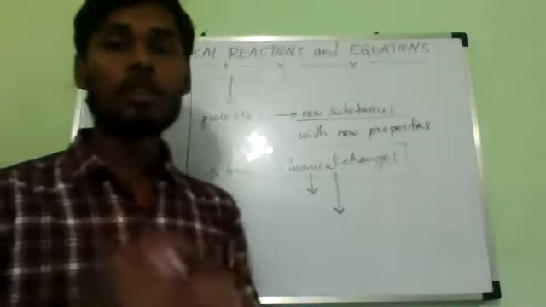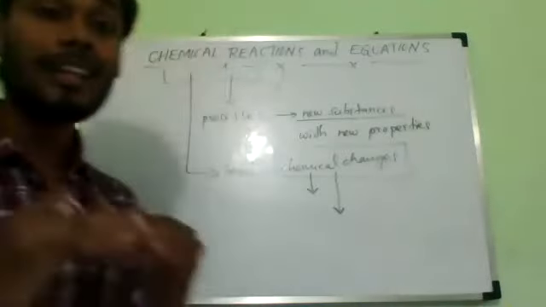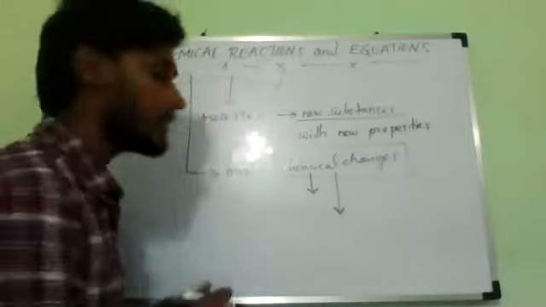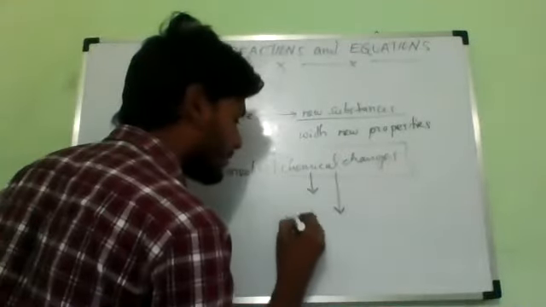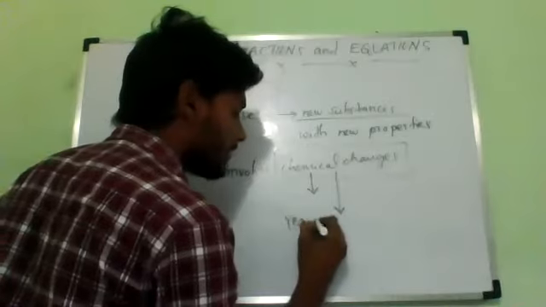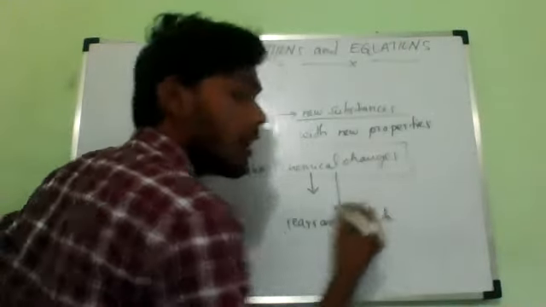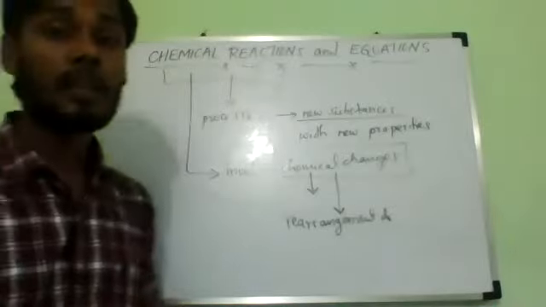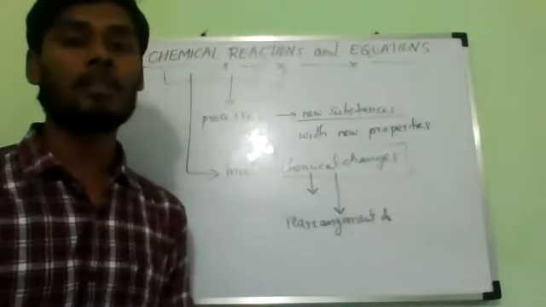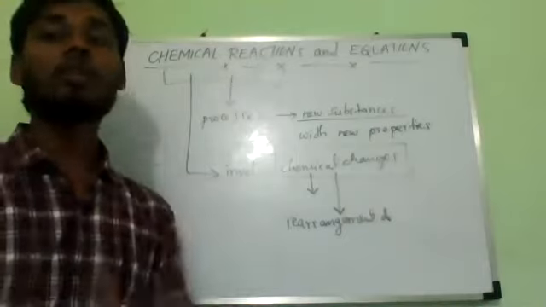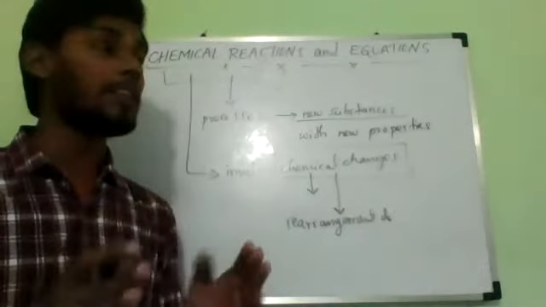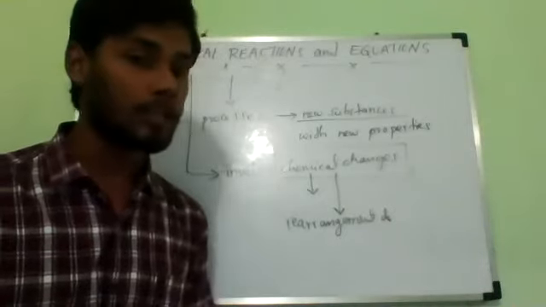If you observe these chemical reactions, the rearrangement of atoms takes place. Remember, that is the reason behind it. Rearrangement of atoms takes place between the reacting substances to form new substances having entirely different properties.